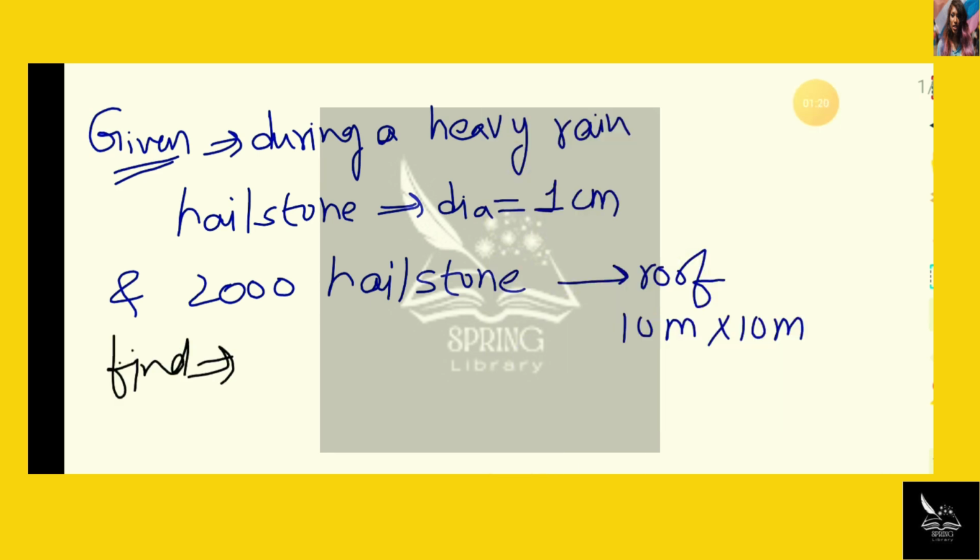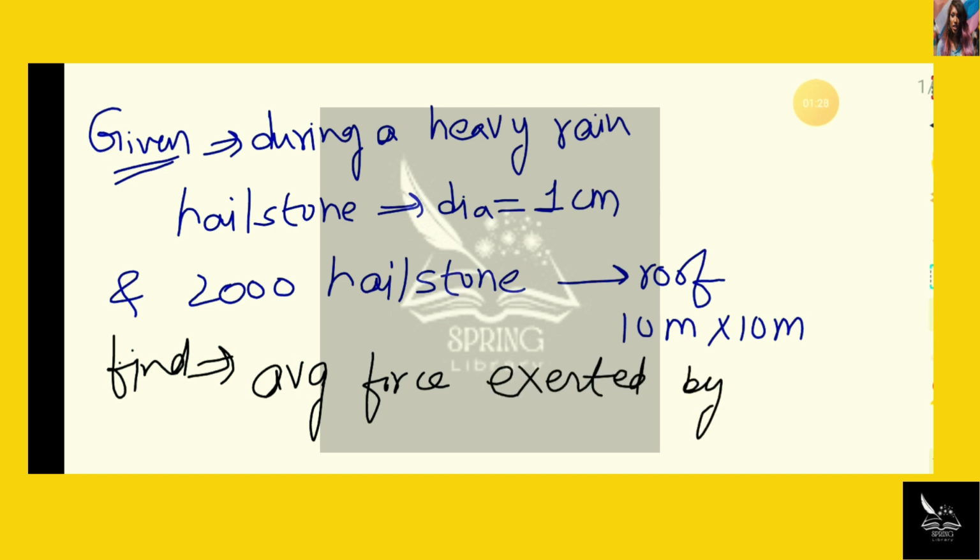So we have to find the average force exerted by the falling hailstones.